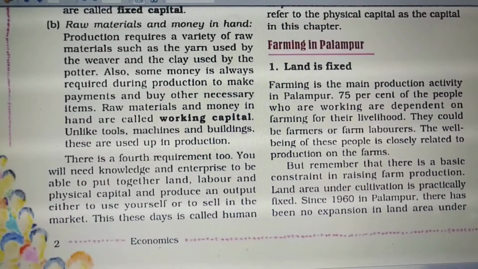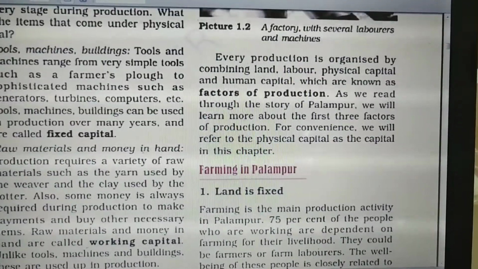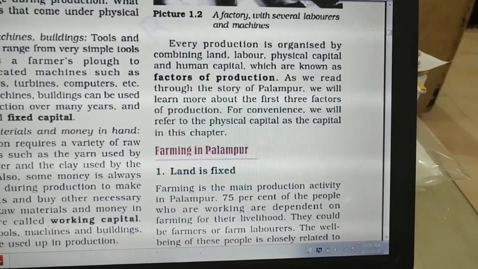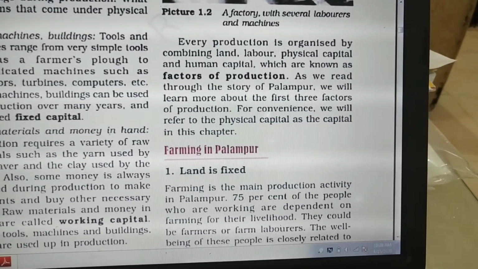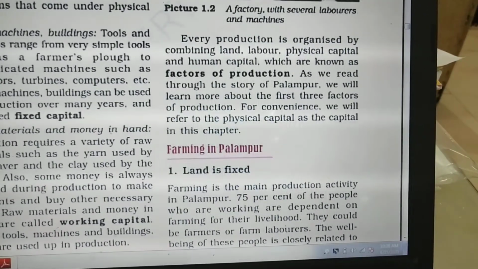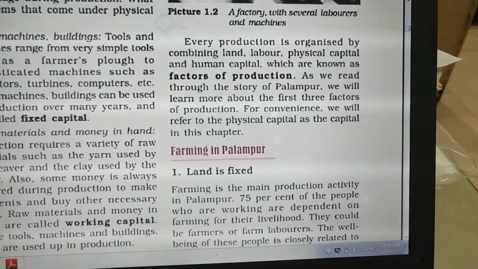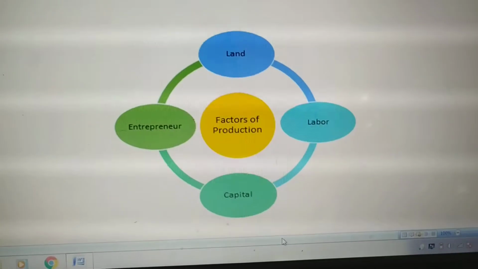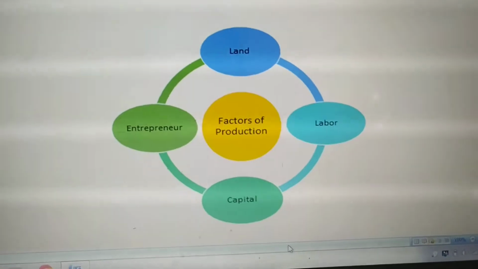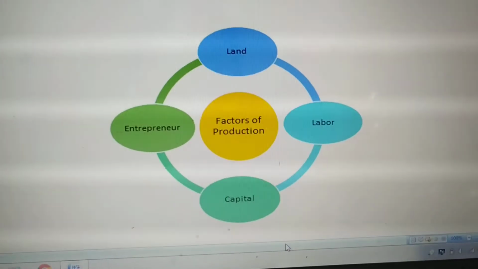He will combine all the three requirements and produce the useful product. So every production is organized by combining all the four main requirements, that is land, labor, physical capital and human capital, and together they are known as factors of production. So you can see the four factors of production, that is land, labor, capital and entrepreneur.